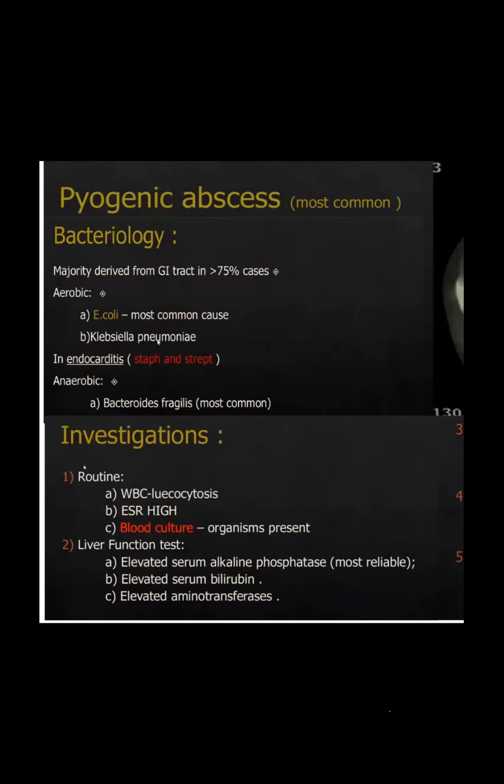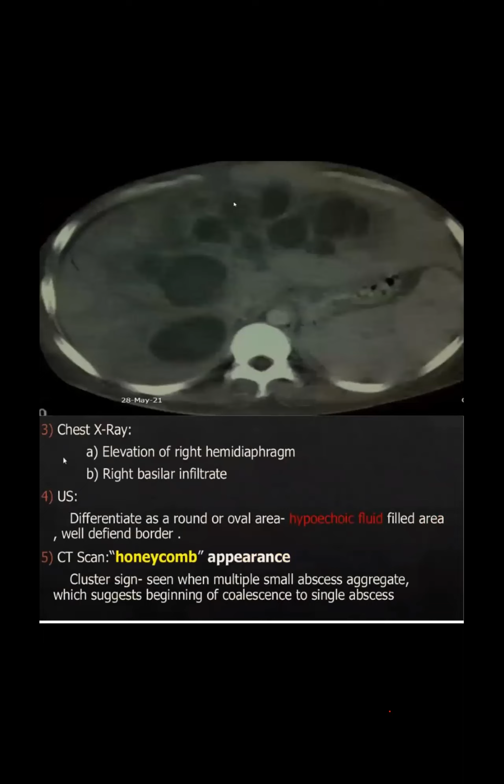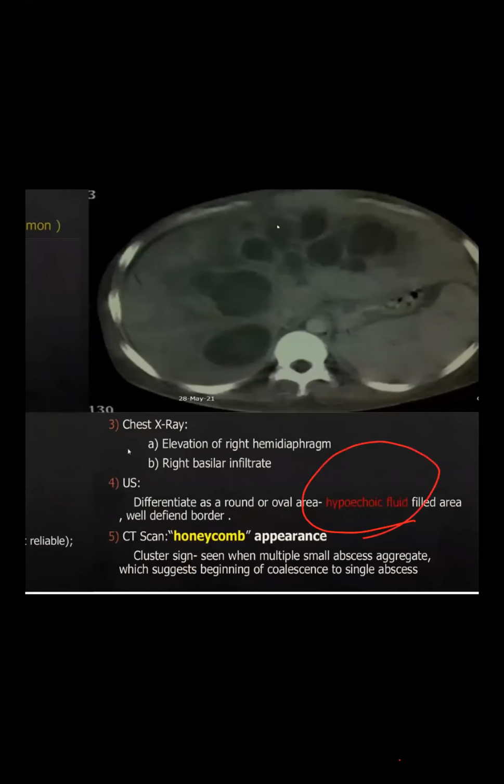This way they ask in the exam, DHA candidates. Elevation of the right hemidiaphragm, right basilar infiltration. On ultrasound, see, hypoechoic shadow, hemidiaphragm elevated. But the CT scan finding is honeycomb appearance. In his case first, there's hyperemia, there are multiple bubble signs, no honeycomb appearance. So the honeycomb appearance, cluster sign, multiple small abscess, the phlegm appearance, all go towards pyemia.